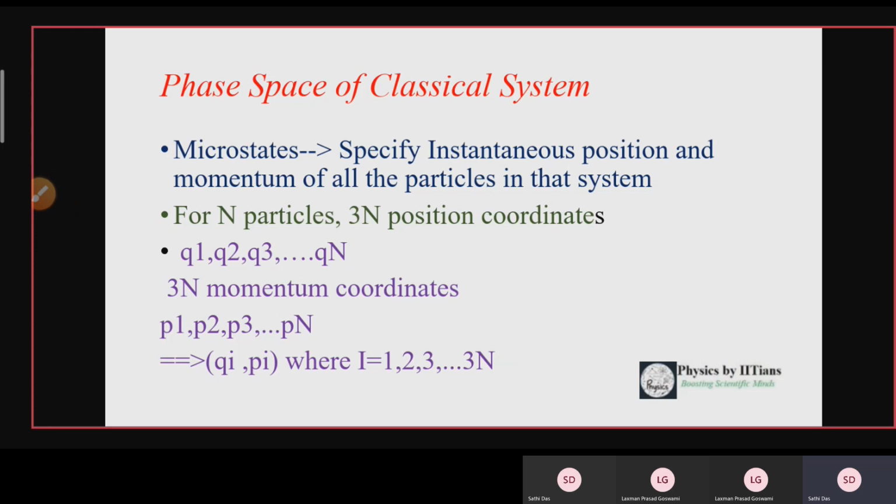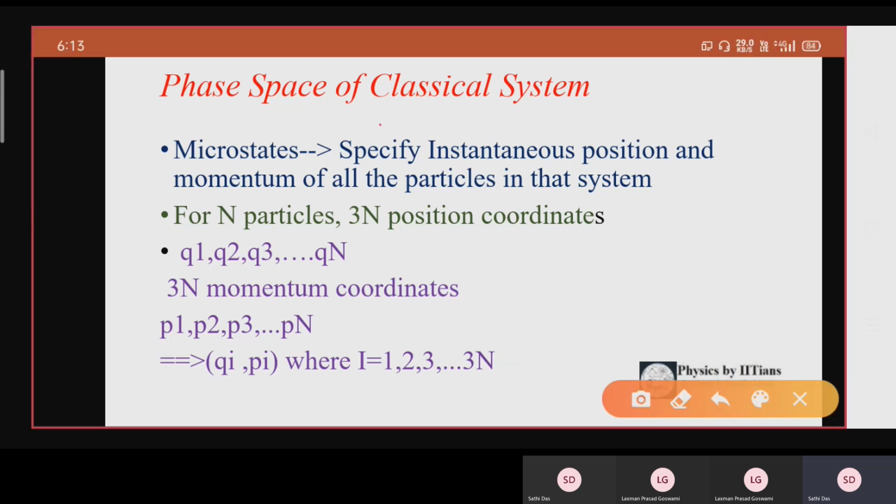Now here, coming back to the phase space of a classical system, which we need to specify in this particular lecture. The phase space of a classical system, as we have already described, is described by the microstate that specifies the instantaneous position and momentum of all the particles of that system. The picture which I showed you earlier, you can relate physically, to understand how the particles inside that system specify their instantaneous position and instantaneous momentum. That's why we need phase space for our configuration.